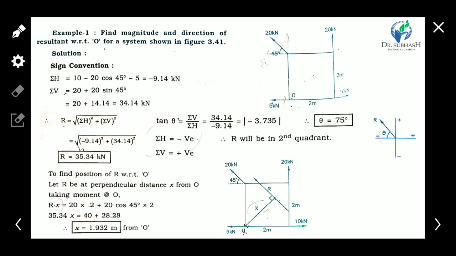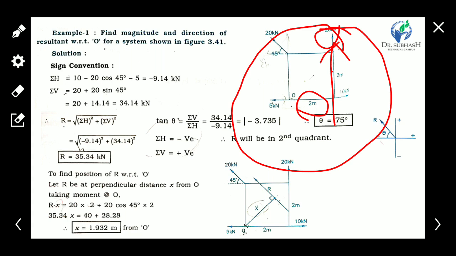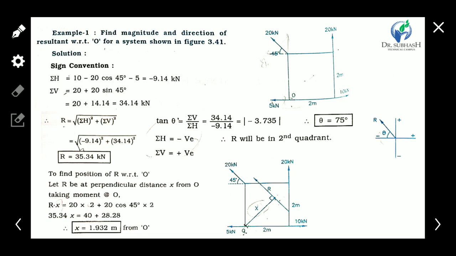First take the 20 kilonewton force moment. Let's take it in this direction. The distance is 2 meter and the value is 20 kilonewton, so 20 into 2, in anti-clockwise direction. Now here the horizontal force has a perpendicular distance of 2, and the horizontal component value is 20 cos 45.